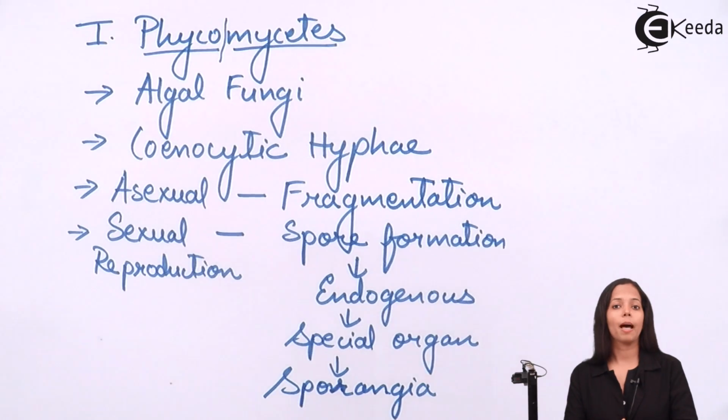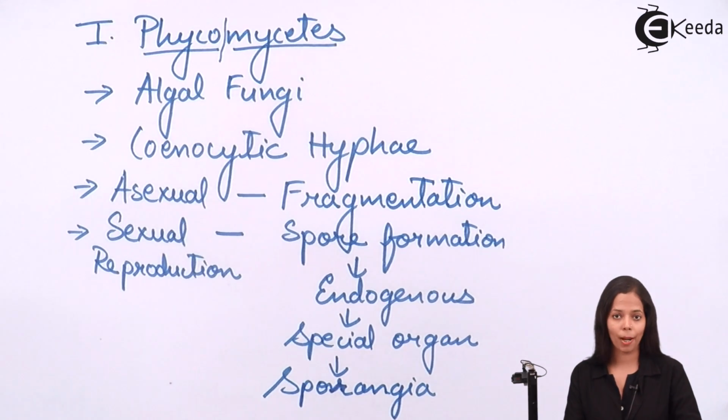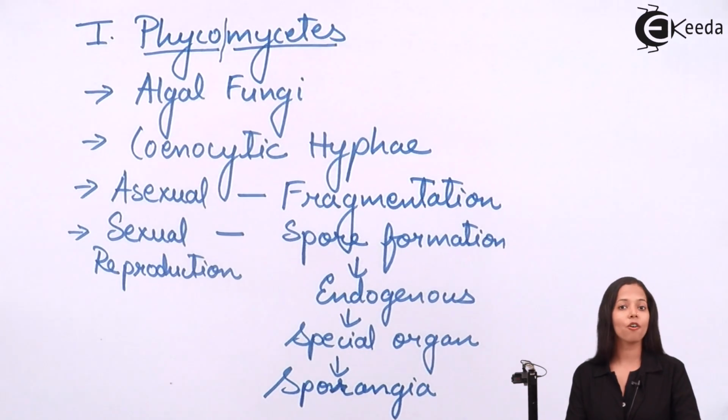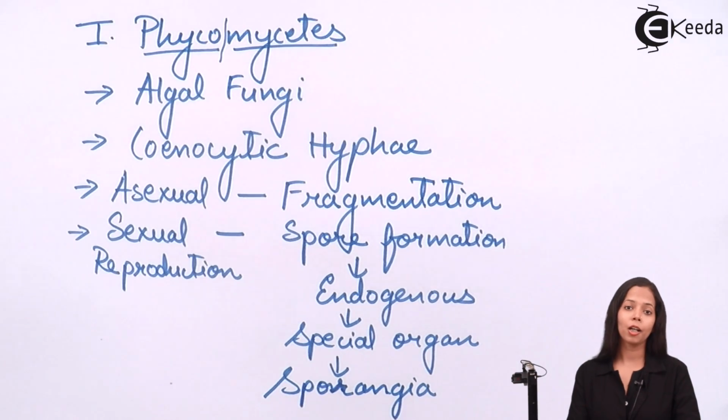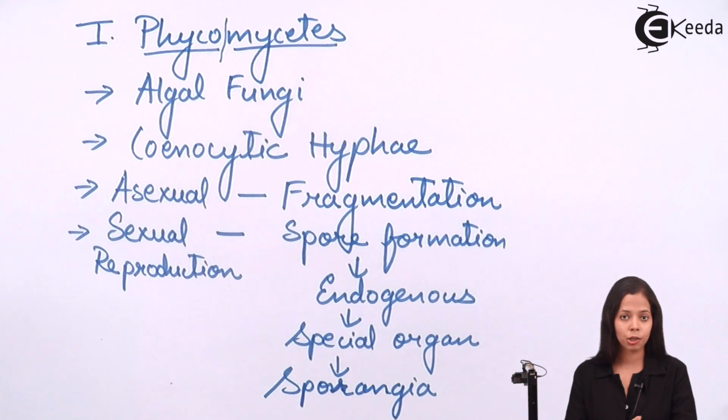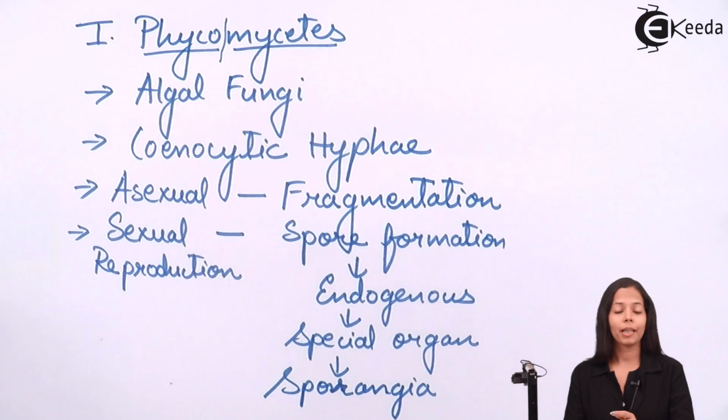Now I will give you examples of Phycomycetes. The examples of Phycomycetes are mucor and rhizopus. But there is one Phycomycetes which is called as albugo, that is not saprophytic. Being fungi, it is parasitic.